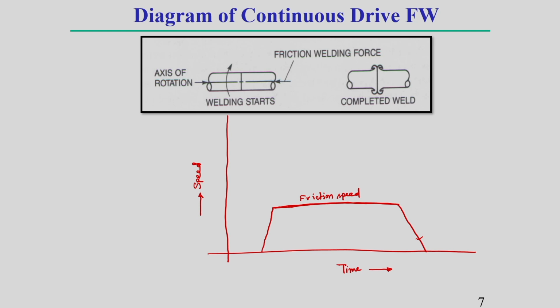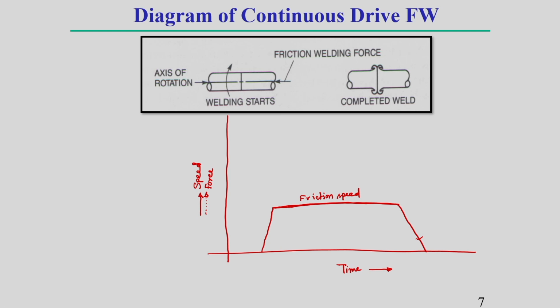First of all I will show you how the frictional welding force is acting here. The second one I am writing here in dotted, that is called force. So, how due to this rotation this force is acting here.